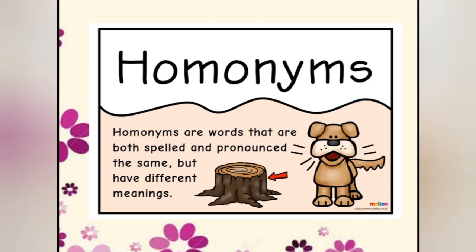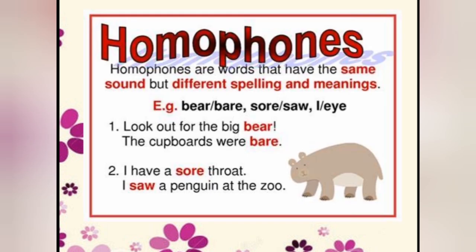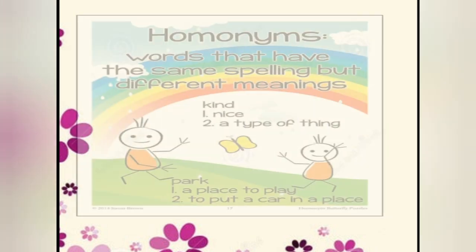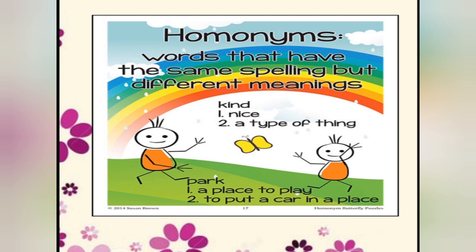Now see the next one, homonyms. Homonyms are words that are both spelled and pronounced the same but have different meanings. Here in homophones, only the sound is the same but spelling and meaning are different. In this we have two common things, what? Spelling as well as pronunciation. But the meaning is different. See the example over here, words that have the same spelling but different meanings, like kind, nice, a type of thing.